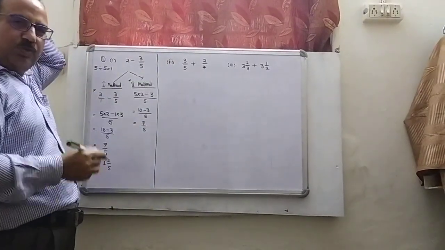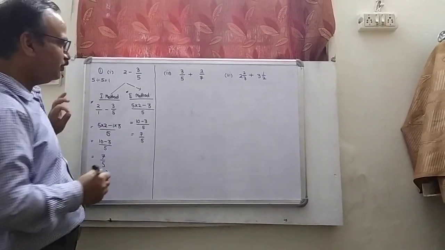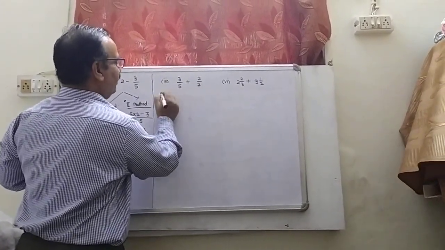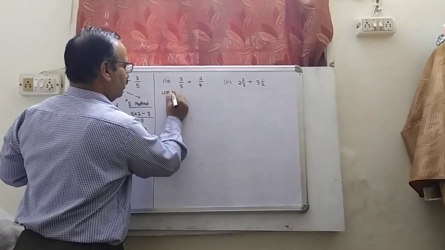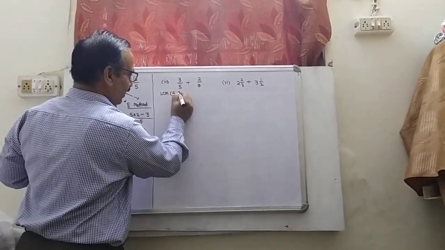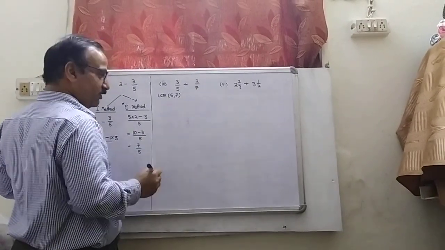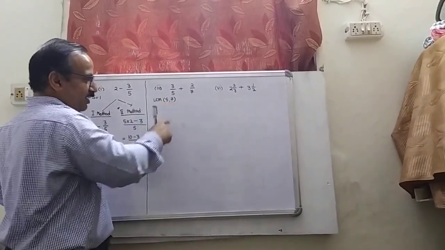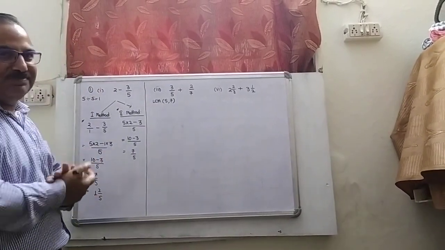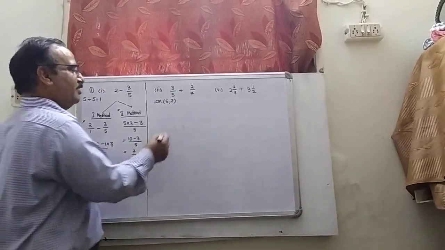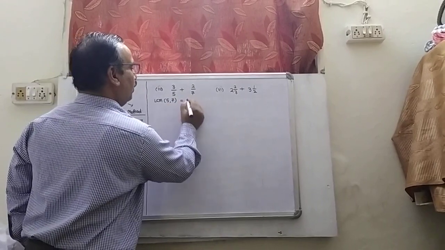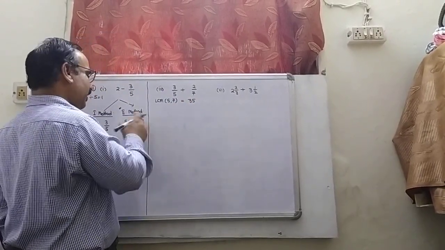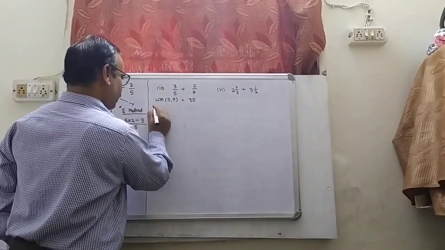Let me see the next part. I'll again solve it by two different methods. Okay? First, I will find the LCM of 5 and 7. You are very much familiar with the term LCM. Because 5 and 7 are co-prime, their LCM should be equal to the product of these two. It should be 35. Now I'm taking another method. Okay, first method.